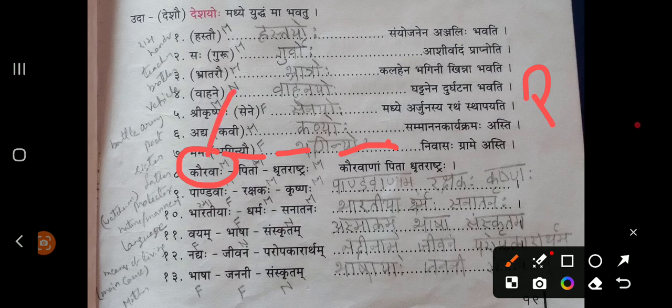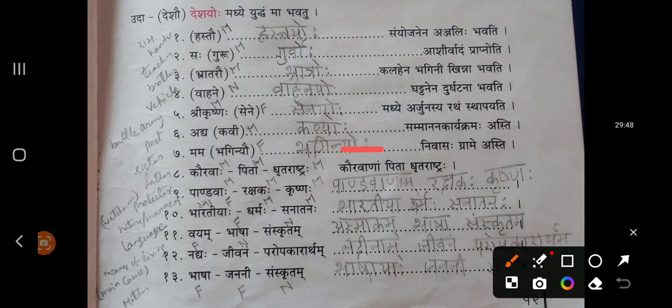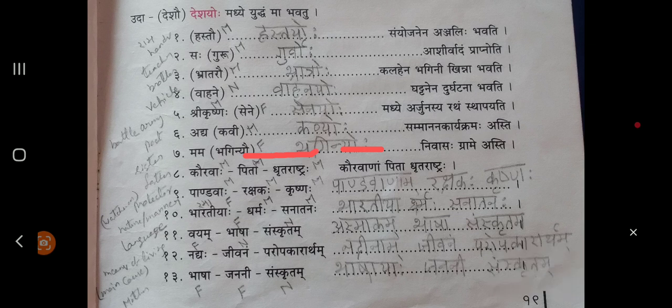Now we are taking its Shashti Vibhakti plural form. What is its Shashti Vibhakti's plural form? Kauravanam. So the answer would be Kauravanam, and these two words remain as they are. Pita Dhritarashtraha. Kaurava's father is Dhritarashtra. So it is done. Moving to the next example.